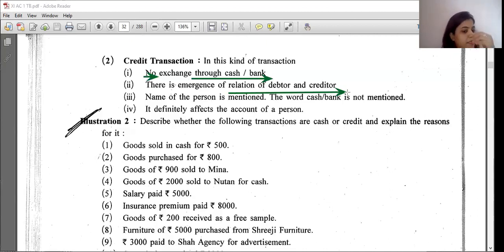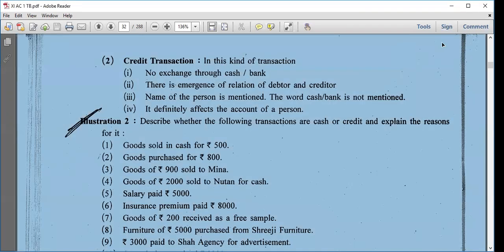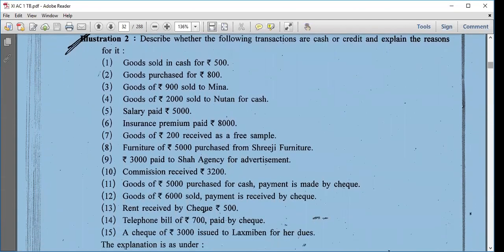Now again, illustration number 2: whether the following transactions are cash or credit transactions. The question is not to be written by you, you will just write directly. Now you can see goods sold in cash for rupees 500.